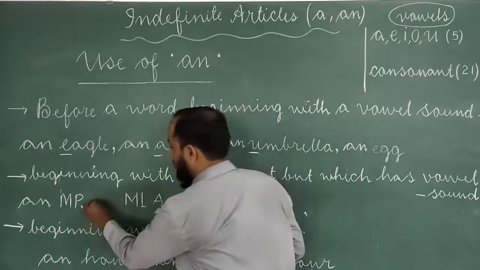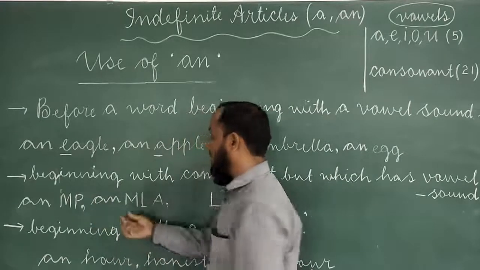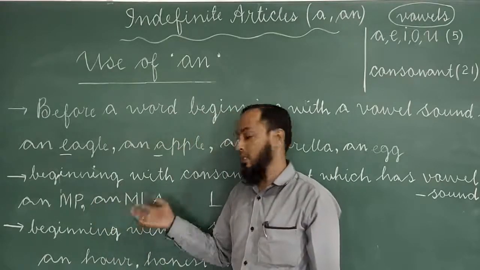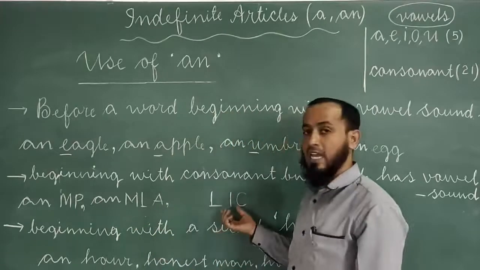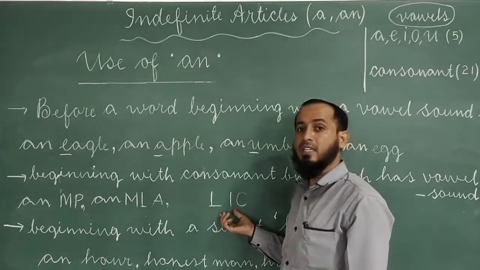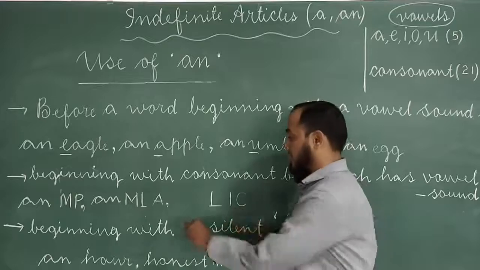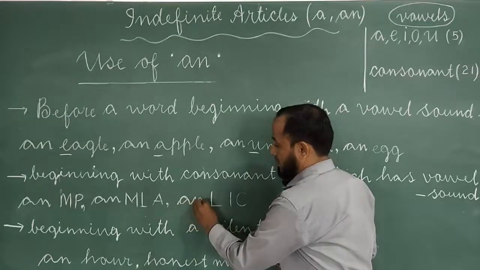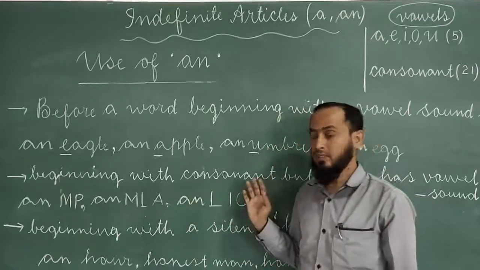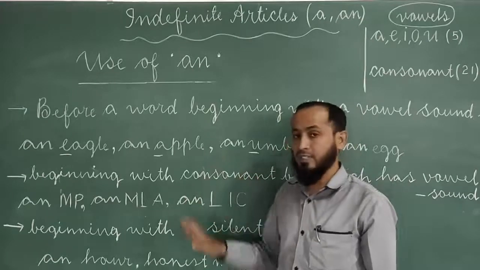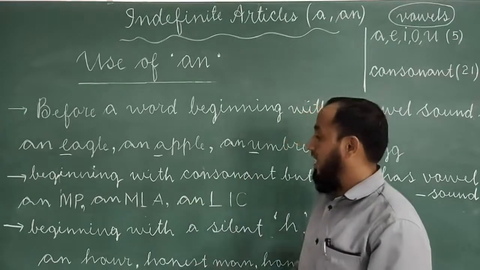That's why we have to use here an MLA. Then next, LIC. Clear? Next, third rule, use of an.